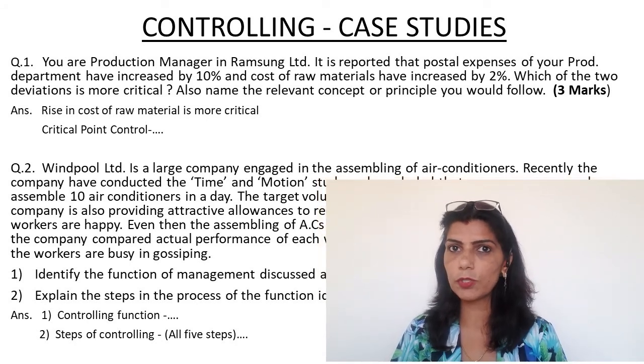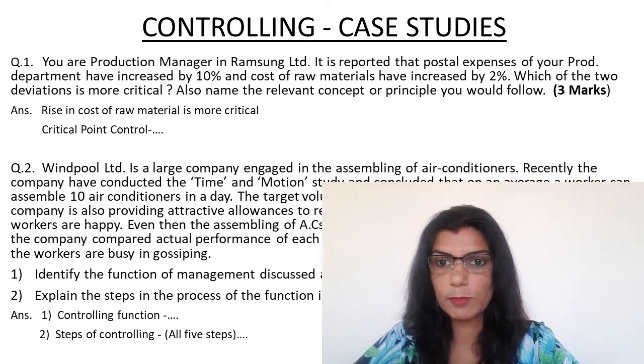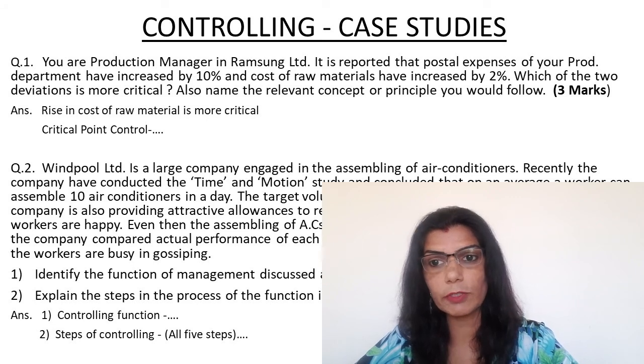And our very first question today says, you are production manager in Ramsung Limited. It is reported that postal expenses of your production department have increased by 10% and cost of raw materials have increased by 2%. Which of the two deviations is more critical? Also name the relevant concept or principle you would follow. And this question carries 3 marks.